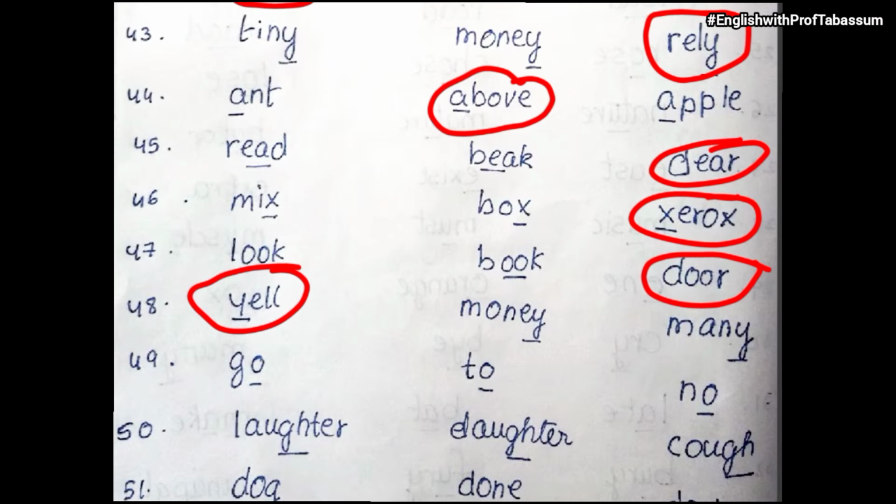Then go, to, no. So which is different? To is different because in go and no, O is pronounced as O, but in to it is very short. Then laughter, daughter, cuff. So obviously daughter is different here because in laughter GH is pronounced as f, laugh. Then cuff, cuff. Okay, cuff also is GH pronounced as f, but in daughter GH is not pronounced as f.